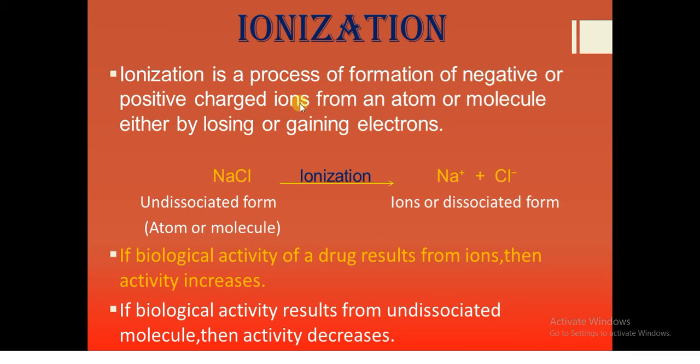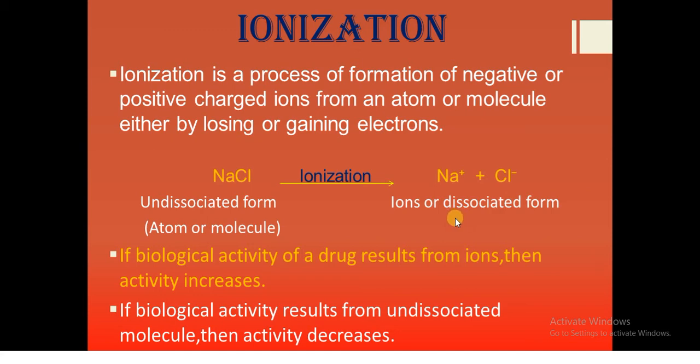So this NaCl after ionization. What is ionization? Ionization is a process of formation of negative or positive charged ions. You can see here, after ionization, the sodium chloride has formed into a positively charged sodium ion and a negatively charged chloride ion. These two are called ions, and they are also called dissociated forms.